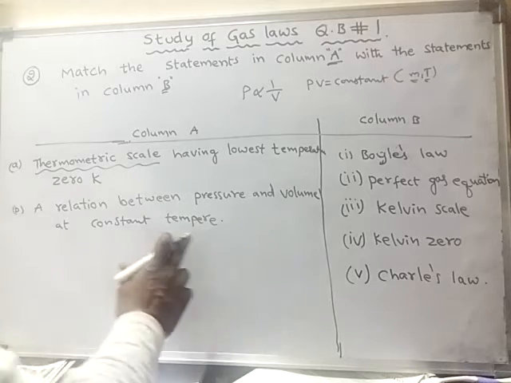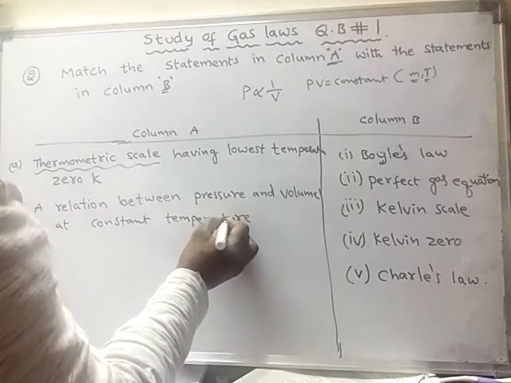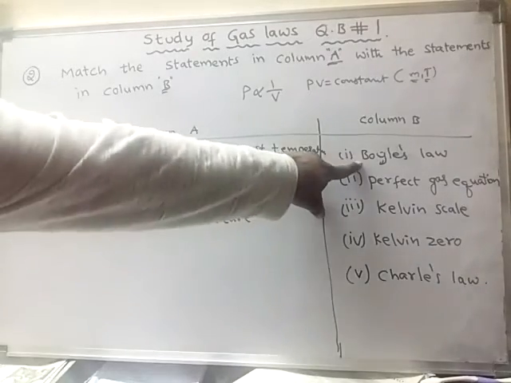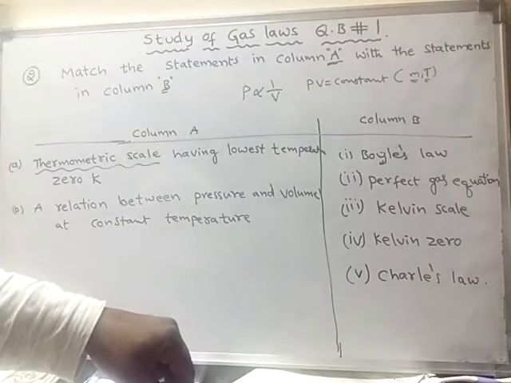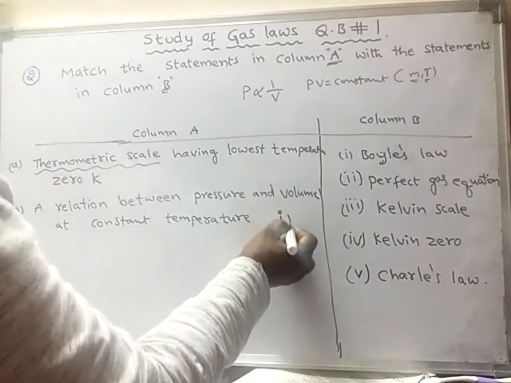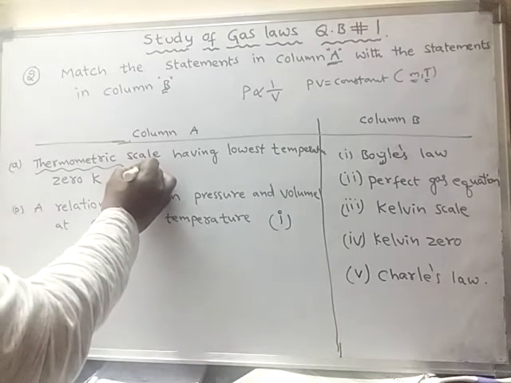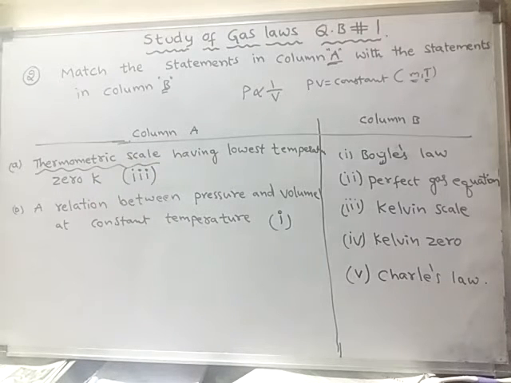So to this statement, which one is the correct answer? Boyle's law. Already we learned that PV is equal to constant, given by Robert Boyle. So for B, 1 is the answer. For A, 3 is the answer.